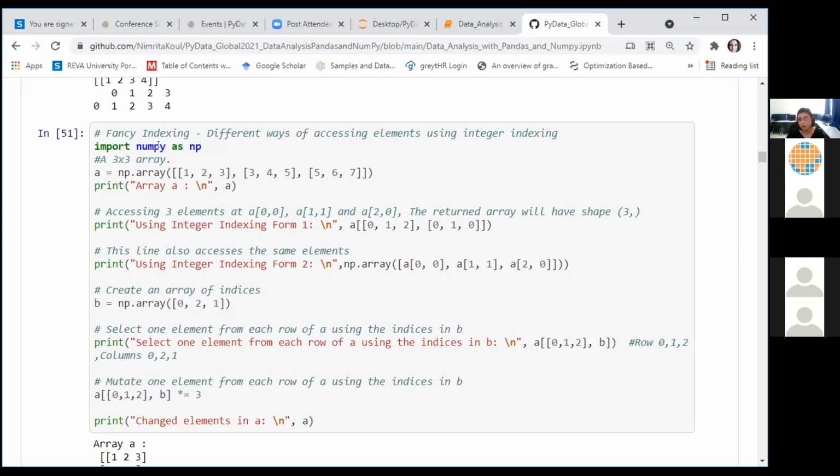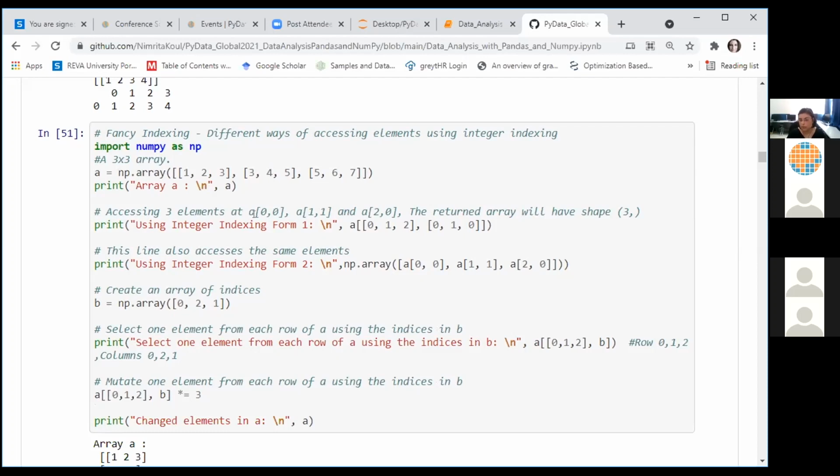However, for the sake of independence of each cell, I have written the import statement in every cell. So once you have imported, you can create an array. I have created here a 3x3 array. I want to access specific elements using fancy indexing.